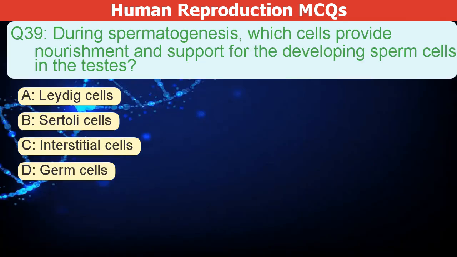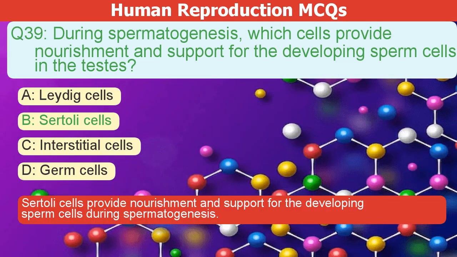During spermatogenesis, which cells nourish and support developing sperm cells in the testes? A. Leydig cells. B. Sertoli cells. C. Interstitial cells. D. Germ cells. The correct answer is B. Sertoli cells provide nourishment and support for the developing sperm cells during spermatogenesis.